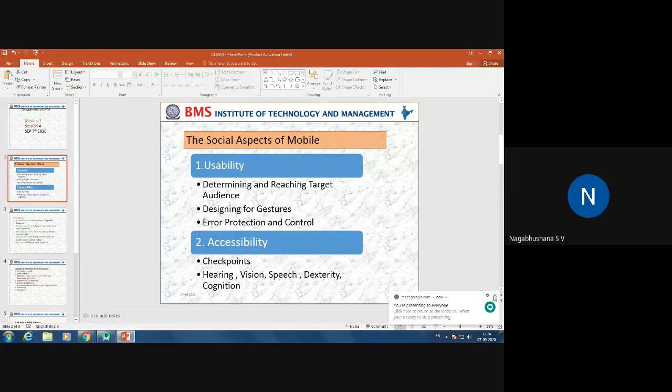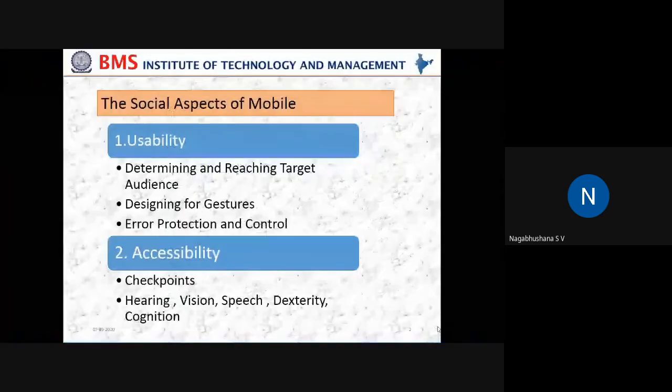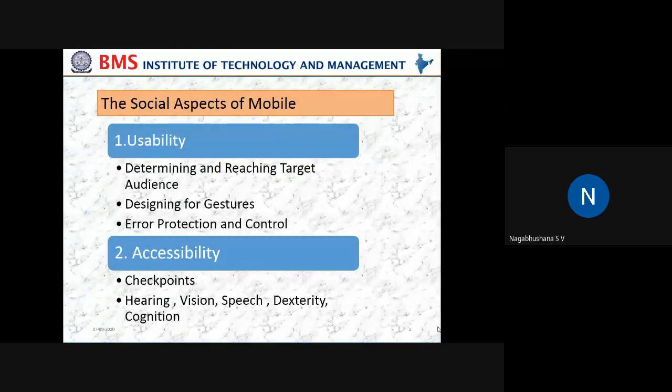So next I will be talking about accessibility, which is very important. Okay, so the next social aspect of mobile is accessibility.